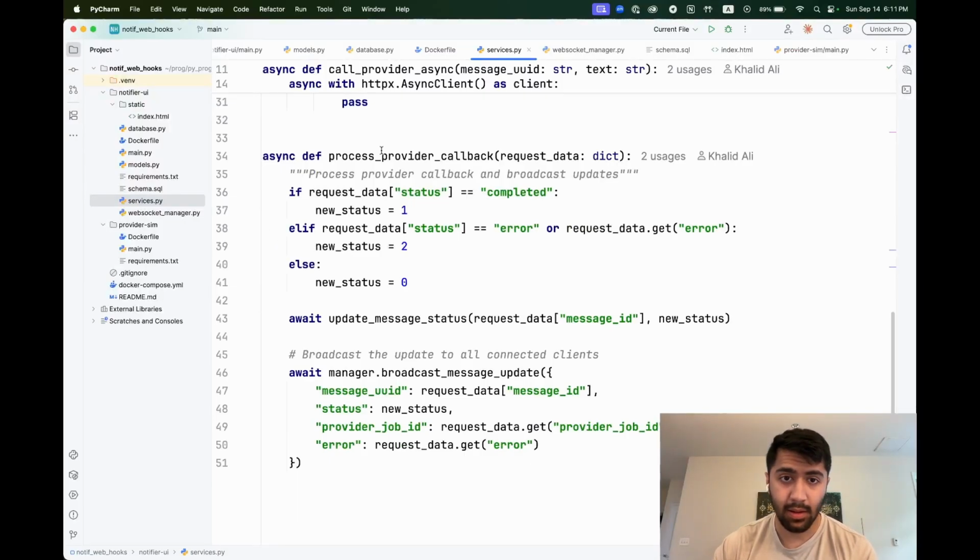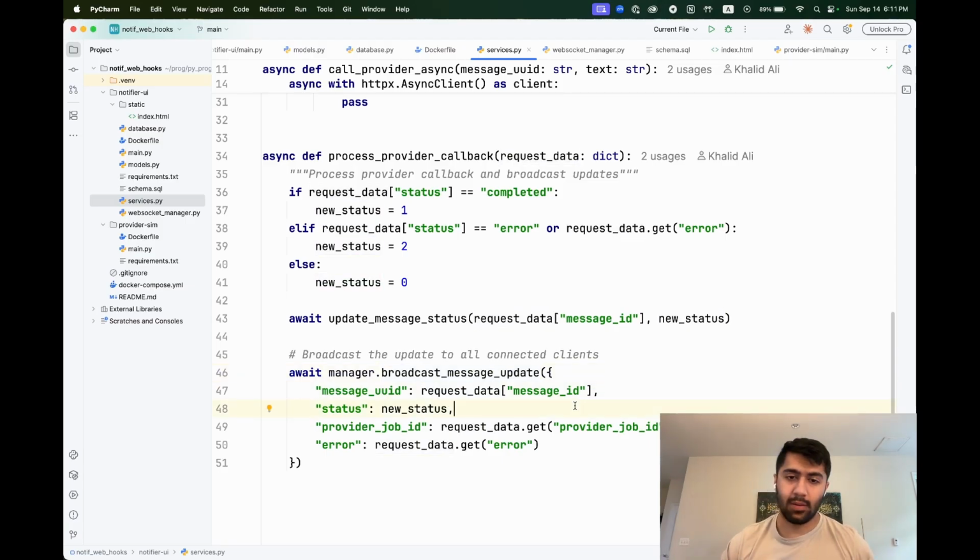And here, this is our process provider. This is where we can now update the delivery status for our message ID with whatever status came back from the provider. And then we're going to send an update to our client with the new status for the message.